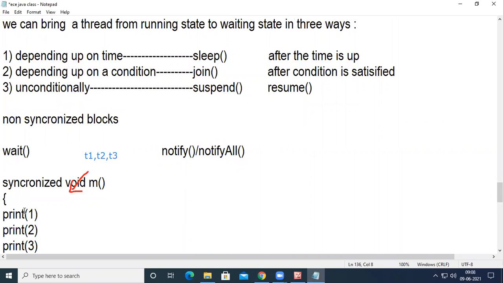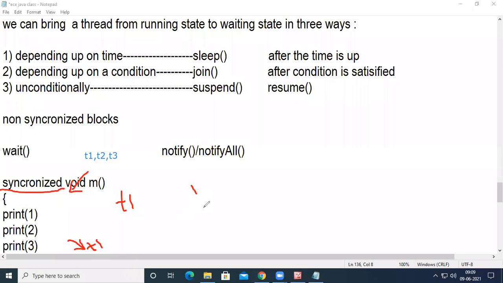when three threads are trying to execute this, let us assume that the thread T1 has entered into this block. Only after the successful execution of T1, or until T1 comes out of this block, T2 will not be allowed into the block because we used the synchronized keyword.